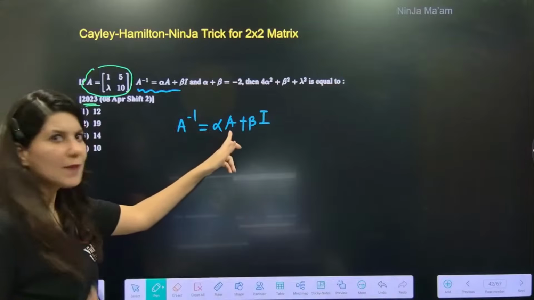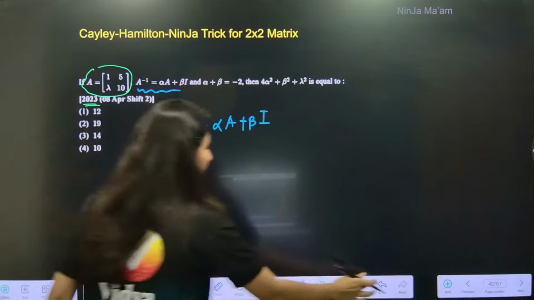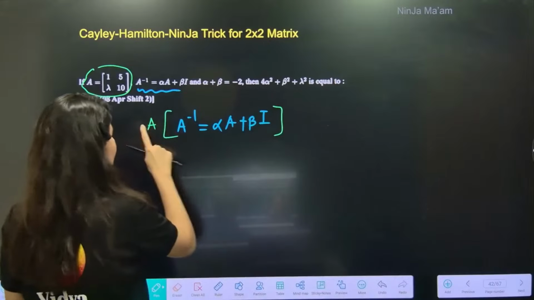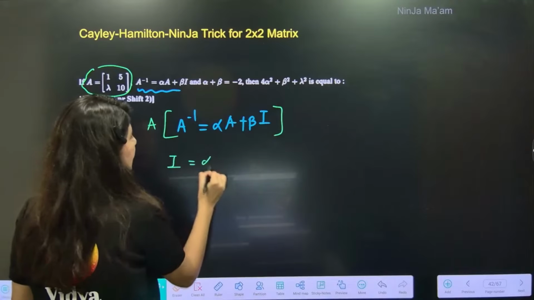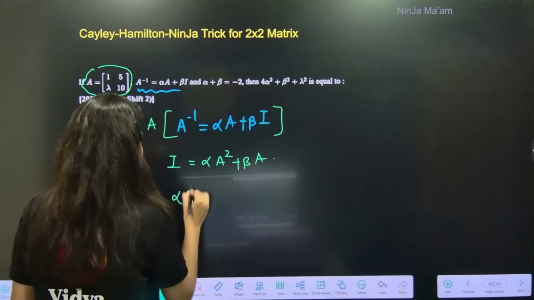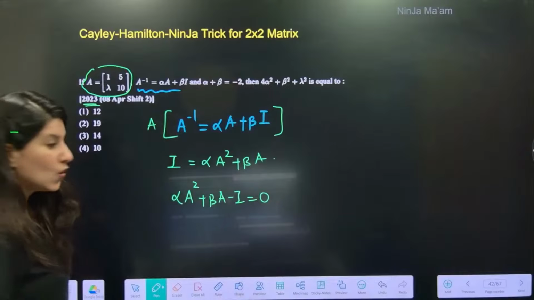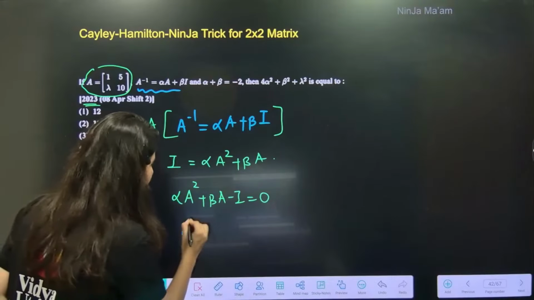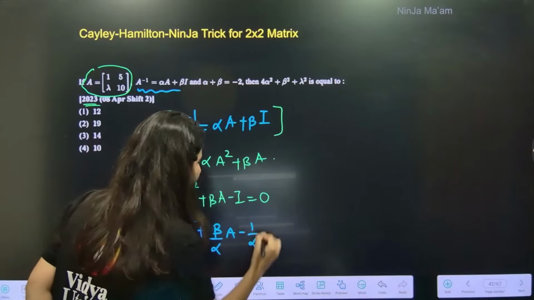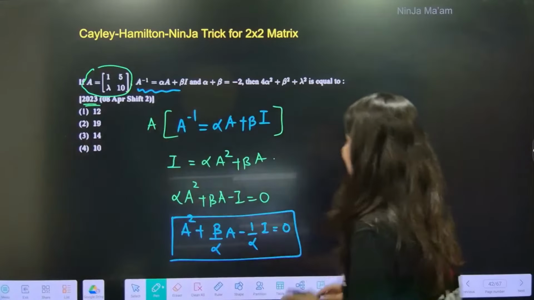How, ma'am? This is A power 1, so pre-multiply A throughout the equation. A into A inverse gives I, and the right side is alpha A square plus beta A. So alpha A square plus beta A minus I is equal to 0. Now divide by alpha: A square plus beta by alpha A minus 1 by alpha I is equal to 0.